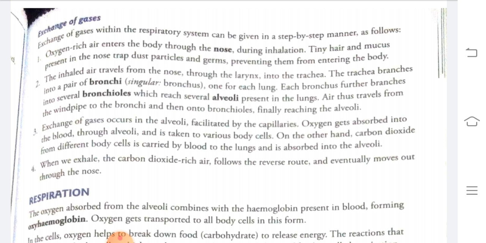Once again I am repeating in a short way. The air enters through our nose. From the nose, the air enters the lungs through the trachea. In the lungs it reaches the bronchi, from the bronchi it reaches the bronchioles, and from the bronchioles it reaches the alveoli. These alveoli are connected to the blood capillaries.